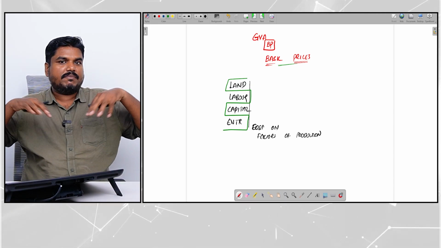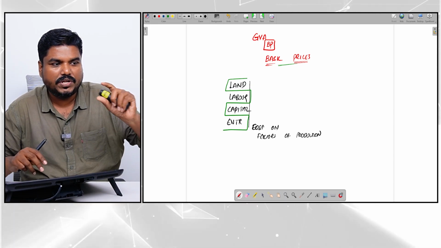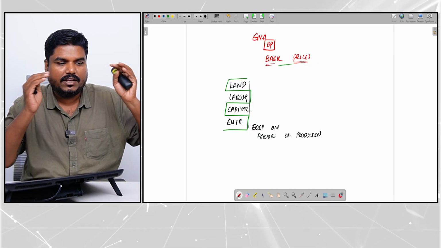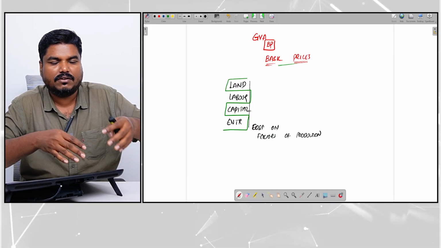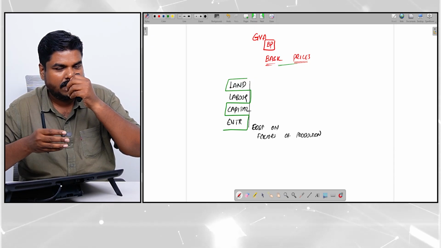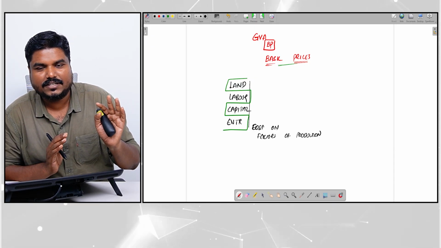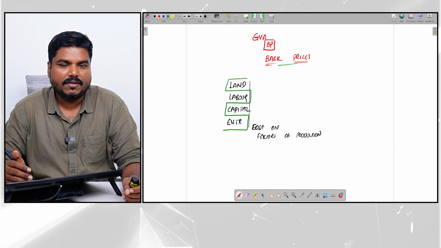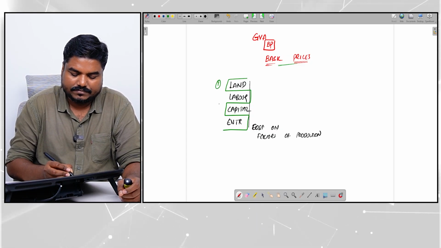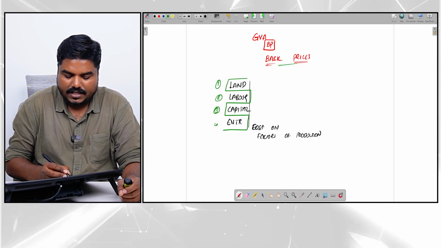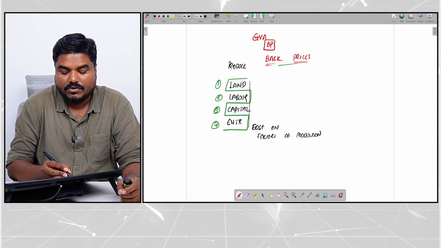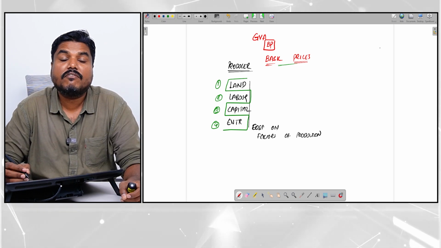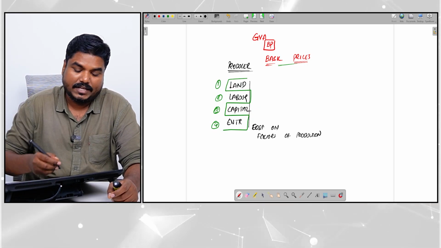So if Guna is running a bakery, to produce that bread, don't think only of land rent, only of labor cost, only of the capital cost, or only of the entrepreneur's compensation. Along with these four items, the producer incurs some more expenses.